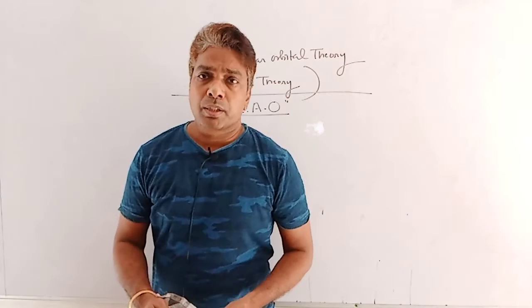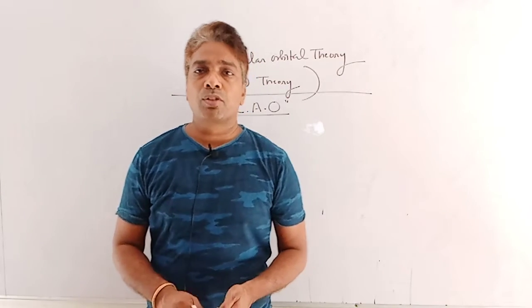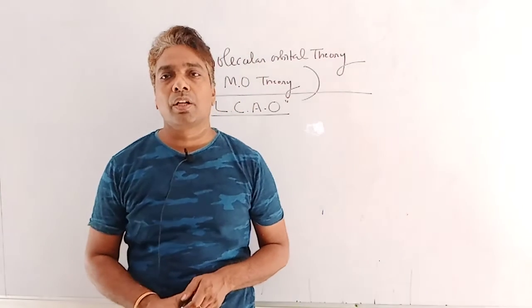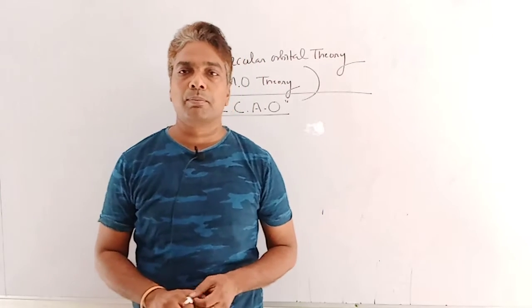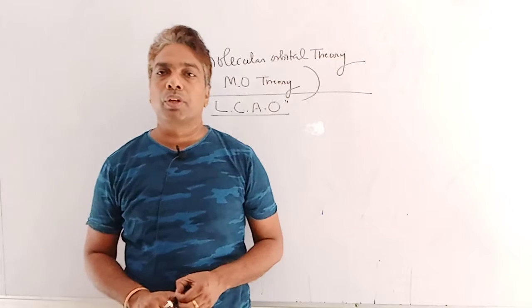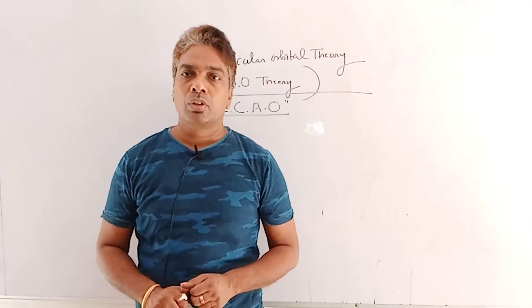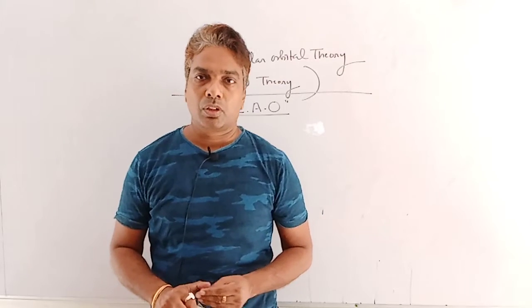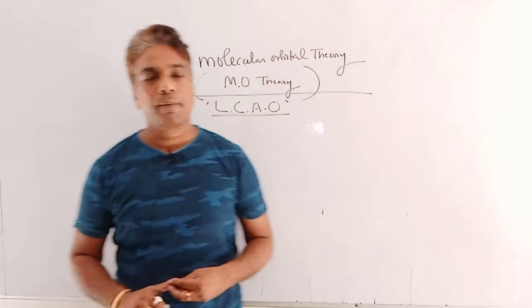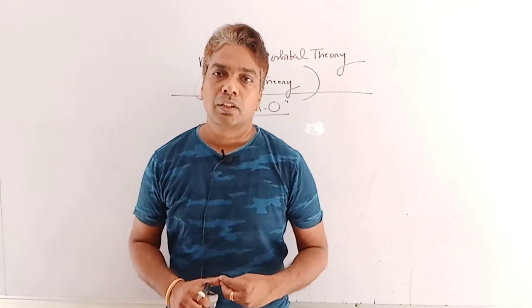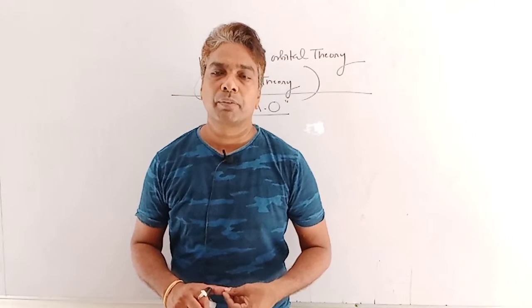According to VSEPR theory, the geometry of a molecule depends upon the valence shell electron pairs present on the central atom. But according to MO theory, the existence of a diatomic molecule depends upon all the atomic orbitals present in an atom. Clear?